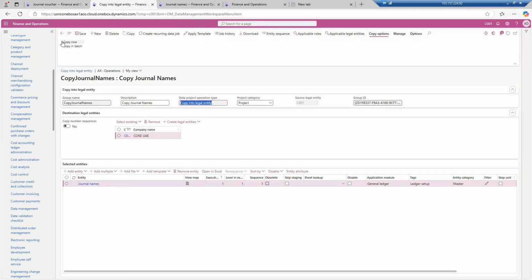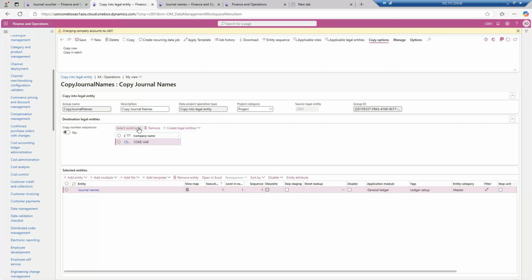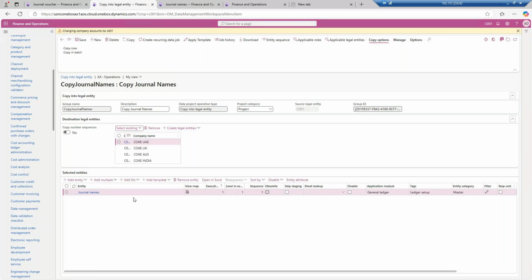Over here I will add few more entities for me. Okay, so I want the same in C03, C004, C005 and C00. In these two journals it is not required. We can do it manually also, consolidation and elimination company. So here three more entities I want it. Okay, so I have already created it.